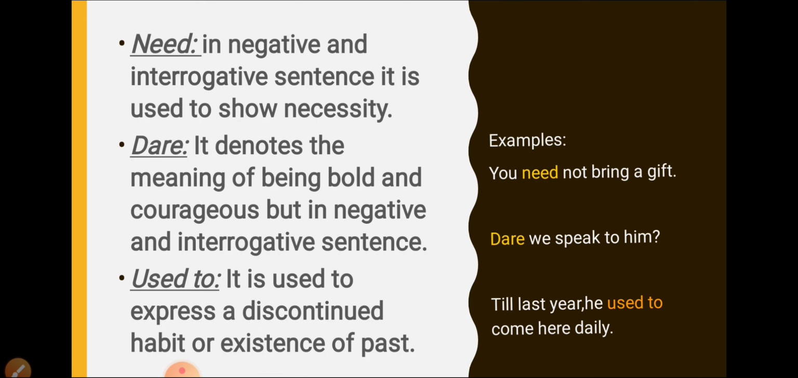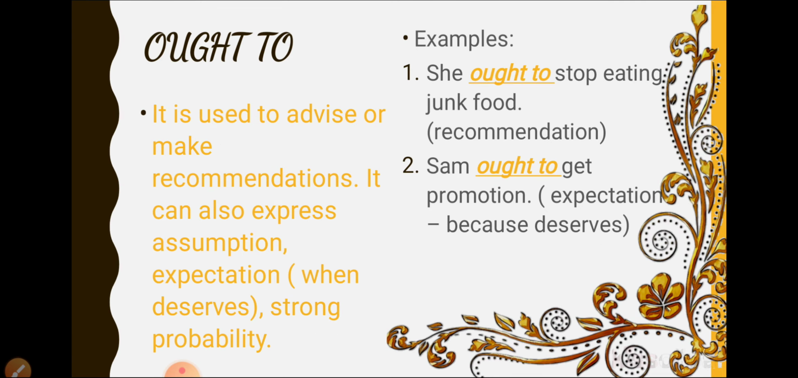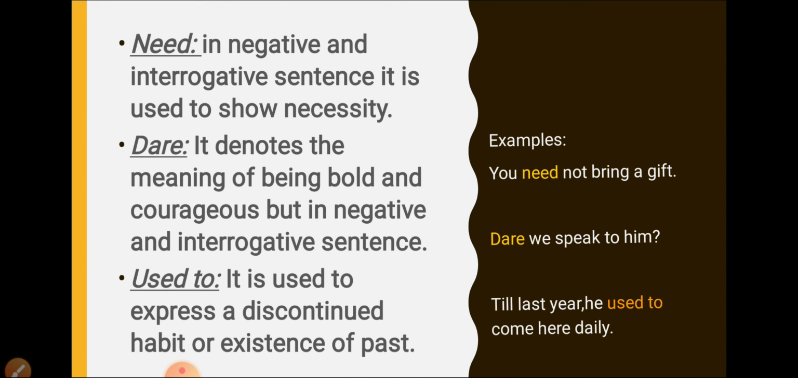Next comes dare. It denotes the meaning of being bold and courageous, but in negative and interrogative sentences. So it is also used as a modal when the sentence is negative or interrogative. It is used to show courage or boldness. For example, dare we speak to him? So here is boldness, here is courage to show.